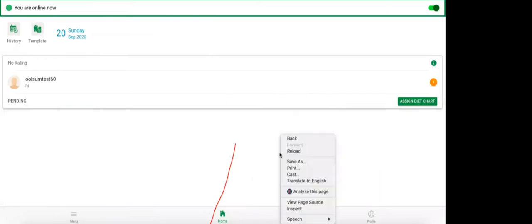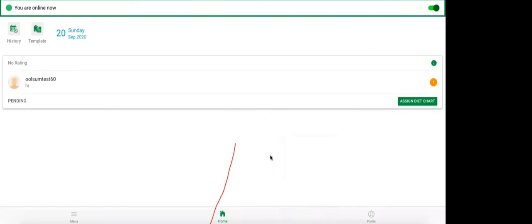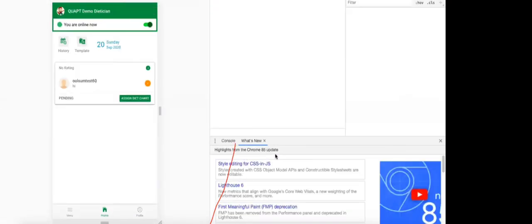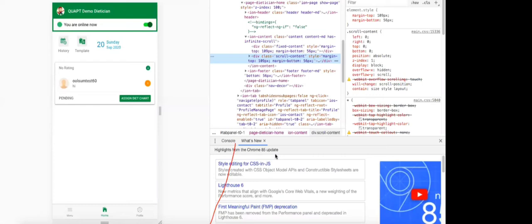So basically it is not comfortable to type everything in mobile. Right. That's what my question is. And my second question is, say for example, if I signed up as a dietitian, and the same app is for login for the client also. Correct. So how does the platform know who is a dietitian and who is not?